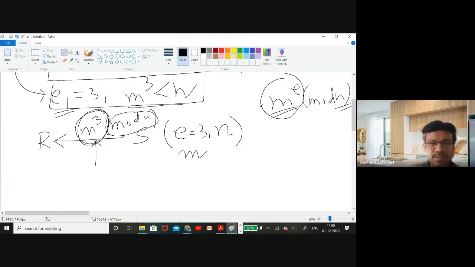Since this is an integer, by means of normal techniques, he can very easily compute m^3 to the power 1/3.